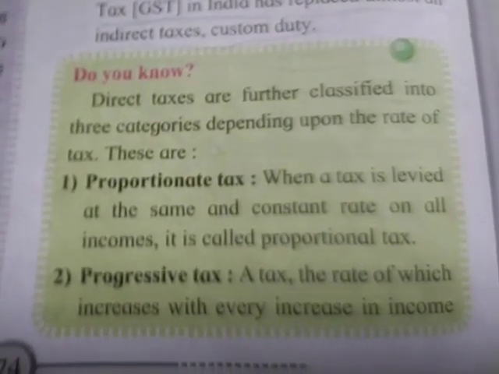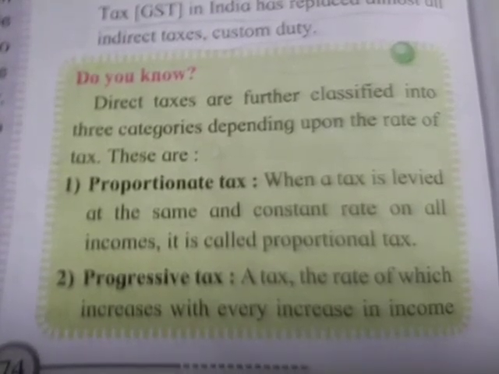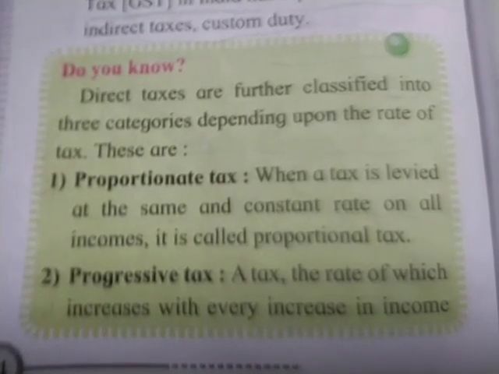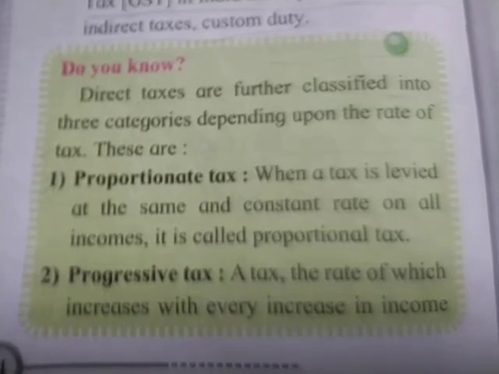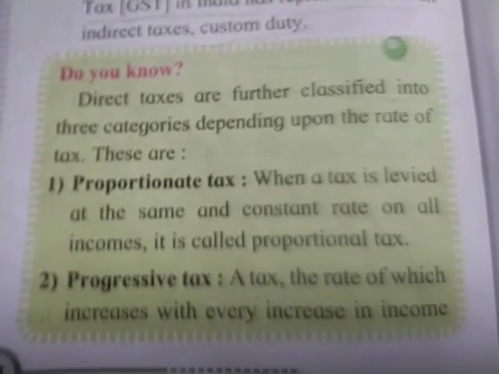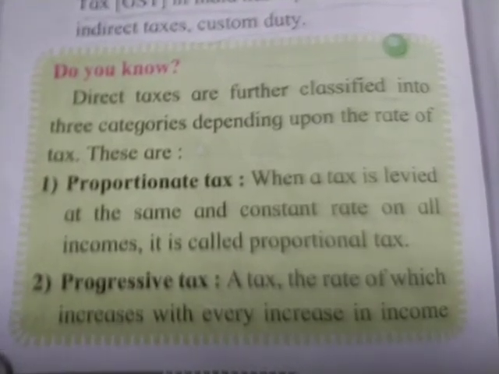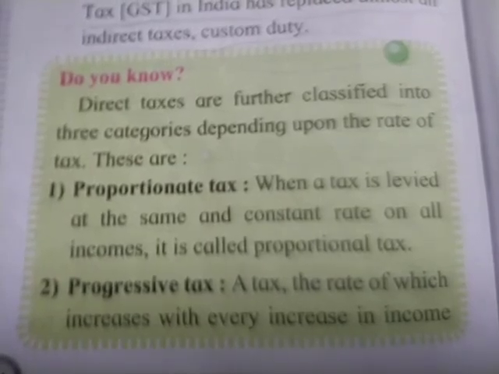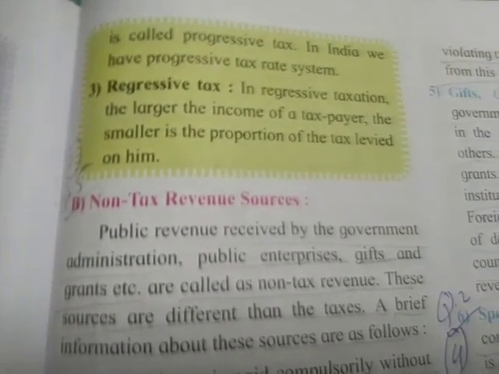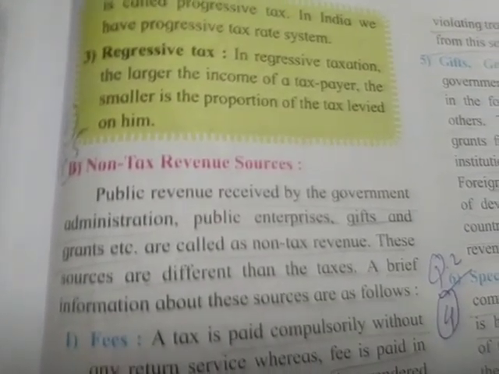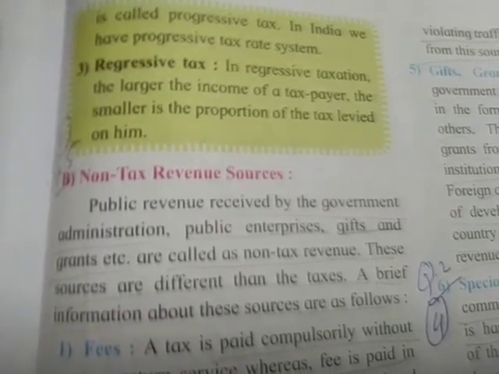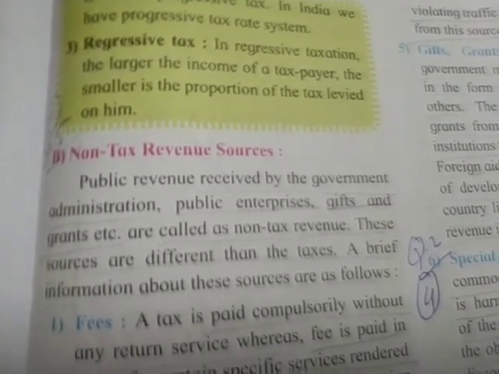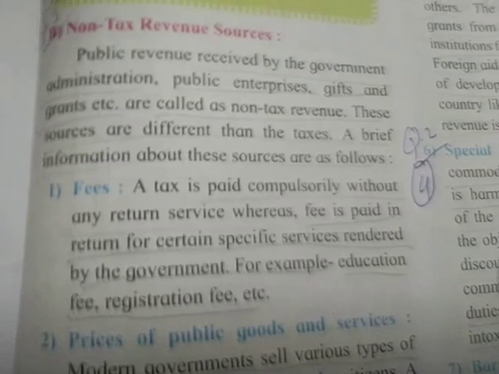Do you know? Direct taxes are further classified into three categories depending upon the rate of tax. These are: first, proportionate tax. When a tax is levied at the same and constant rate on all incomes, it is called proportional tax. Second, progressive tax. A tax, the rate of which increases with every increase in income, is called progressive tax. In India, we have progressive tax rate system. Third, regressive tax. In regressive taxation, the larger the income of a taxpayer, the smaller is the proportion of the tax levied on him.